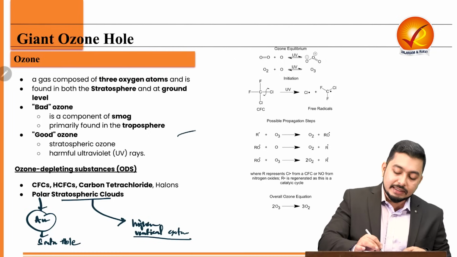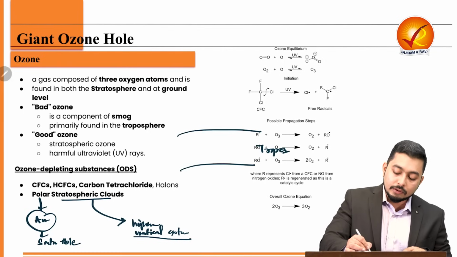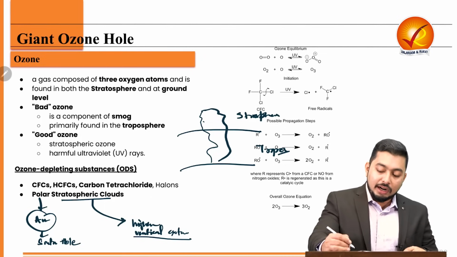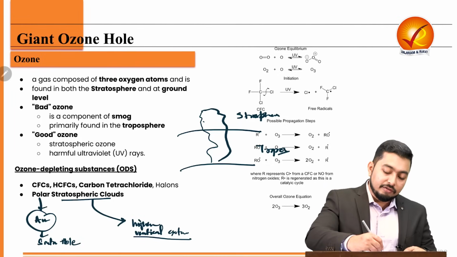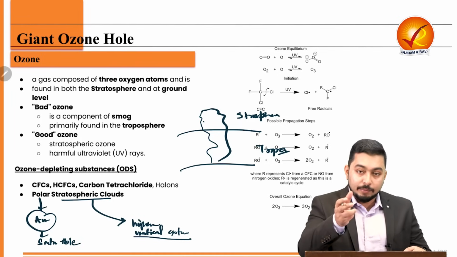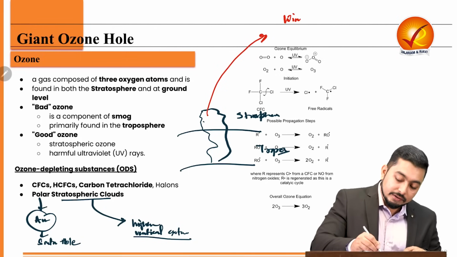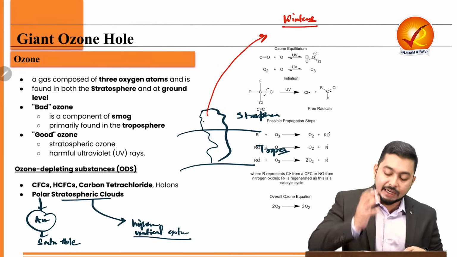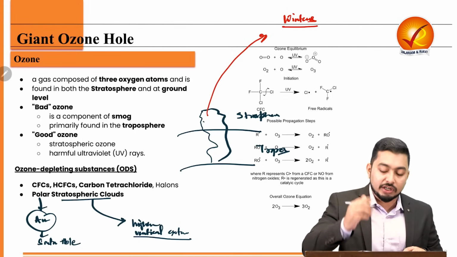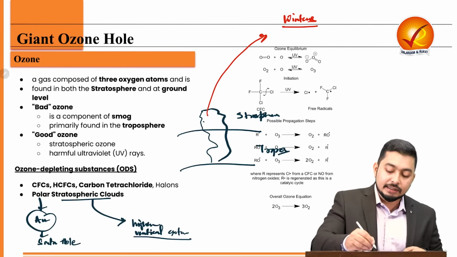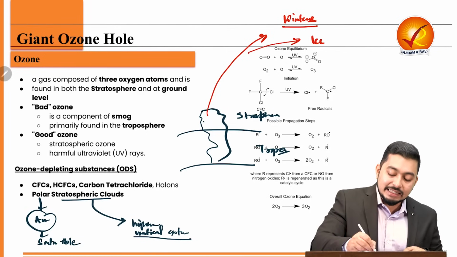Now, what happens is, let's say, this is our troposphere. And beyond the troposphere, let's say a cloud penetrates. That means it is going to the stratosphere. Now, a polar stratospheric cloud will enable more ozone depletion when? During winters. So it will penetrate above the troposphere, it will go into stratosphere, and due to its height, it will have a lot of ice crystals.